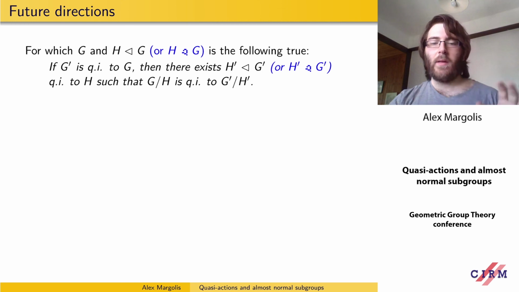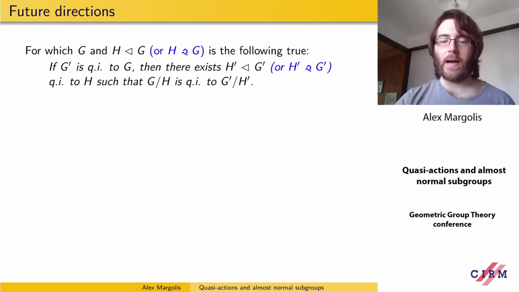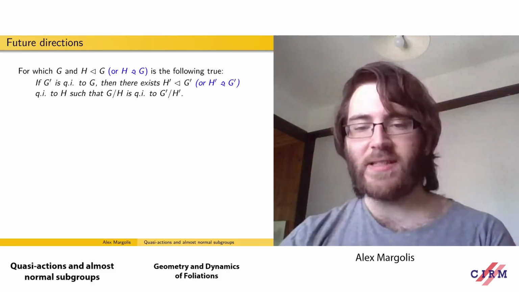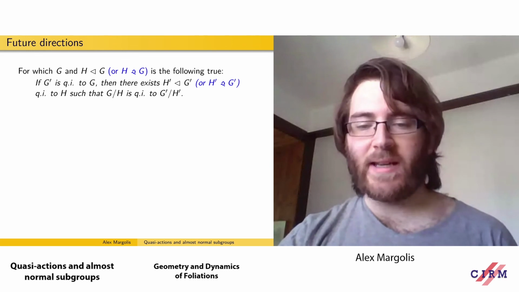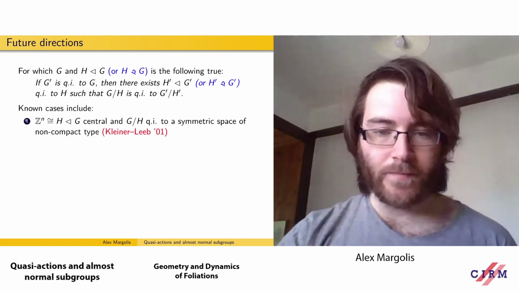If we have some finitely generated group G' which is quasi-isometric to G, then there's some normal or almost normal subgroup H' which is quasi-isometric to H, such that the associated quotient groups or quotient spaces are quasi-isometric. In general there are lots of counterexamples to this, but there are also lots of interesting cases where it is true.